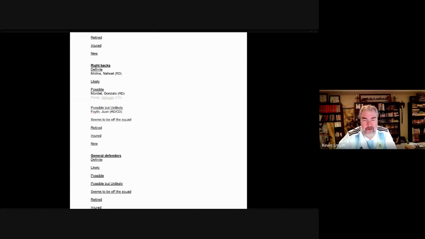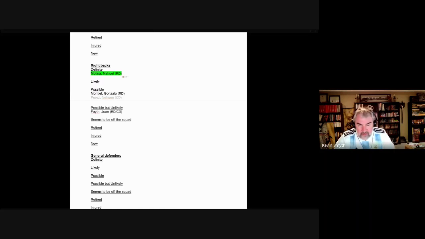Meanwhile, we'll move on to the right back position, and we had a definite candidate with Nahuel Molina. He did have an injury tag on him, which we'll talk about at the end, but he seems to have overcome that, at least enough to be selected for the squad.